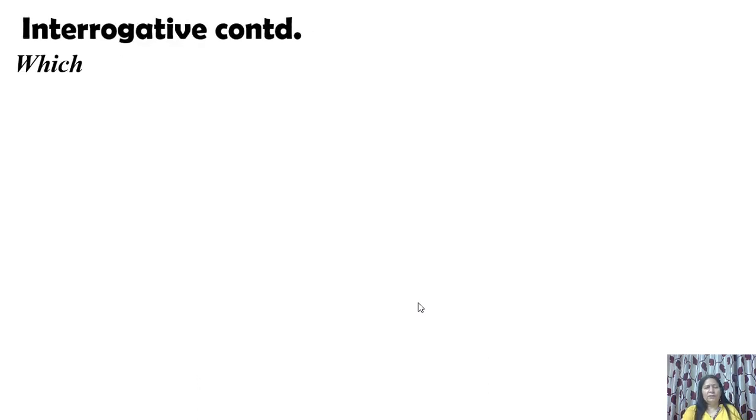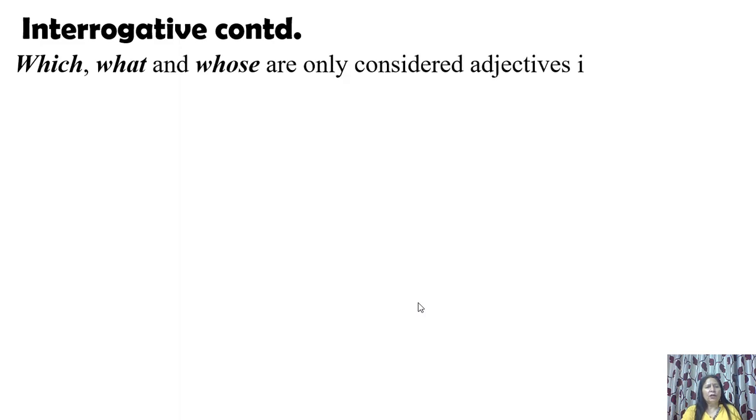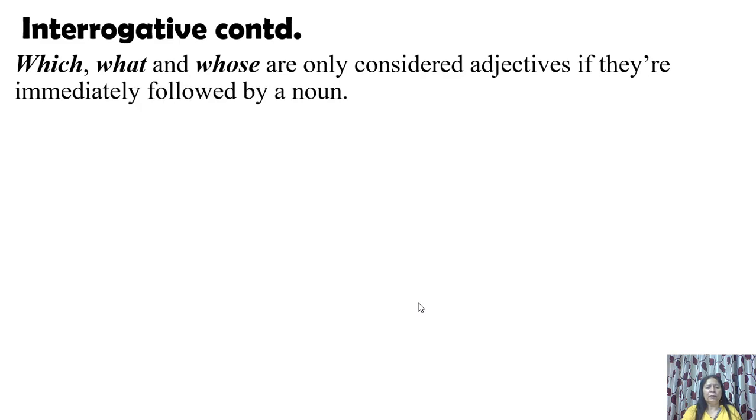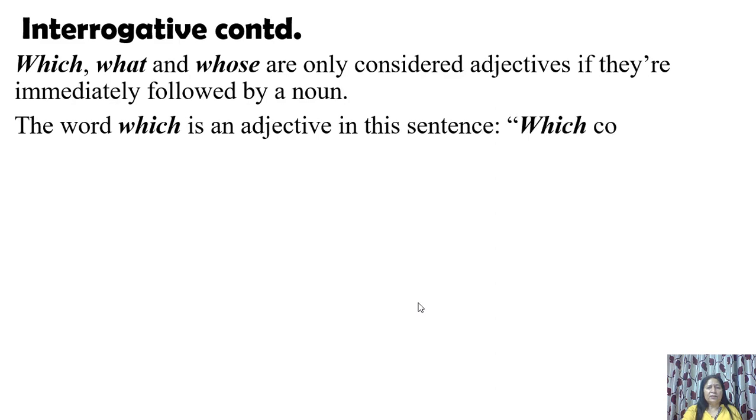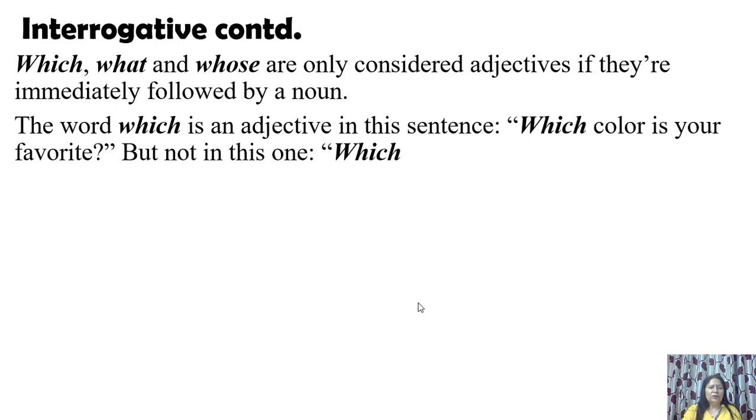Now, interrogative adjectives continued. Which, what, and whose are only considered adjectives if they are immediately followed by a noun. Only if they are followed by a noun are they taken to be adjectives, otherwise not. The word which is an adjective in this sentence: Which color is your favorite? But not in this one: Which is your favorite color?